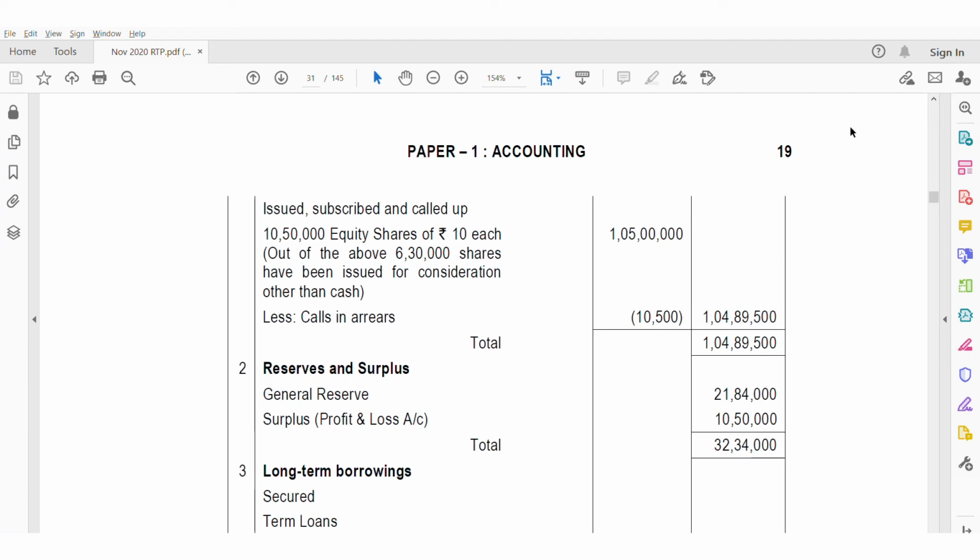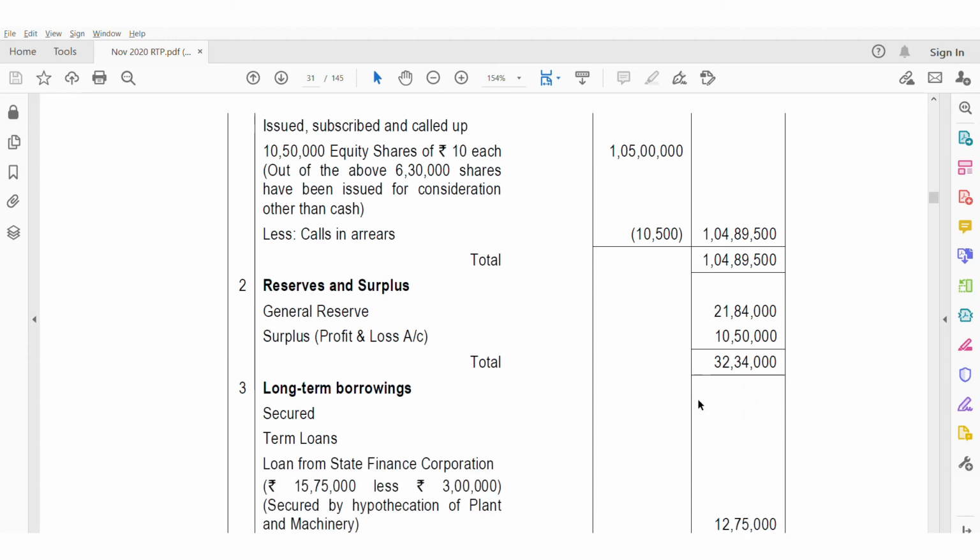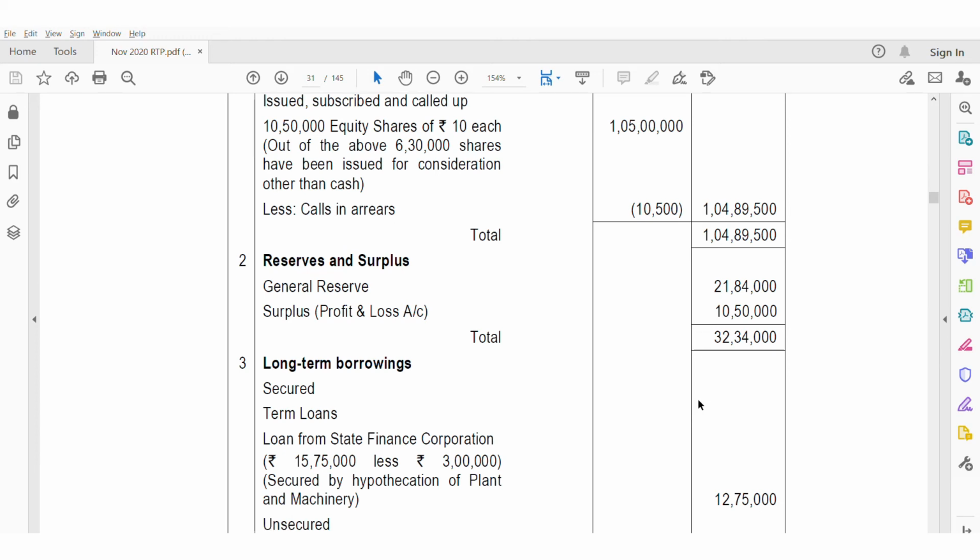Similarly, if there are any last year figures, then you are supposed to give similar information with the additional columns of last year. Next, coming to reserves and surplus, here general reserve 21,84,000 and surplus, that is profit and loss account, 10,50,000 is given. See, we do not have the information on what is current year and what is previous year, so we are not able to give. Otherwise, we have to give the opening balance of reserve, the current year profit or loss and the closing balance. But such information is not available, so I will be able to disclose only this much.